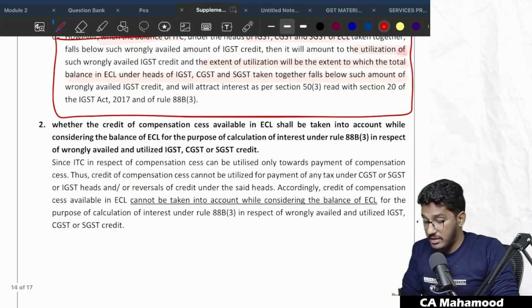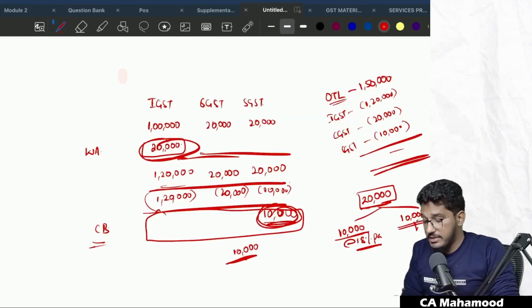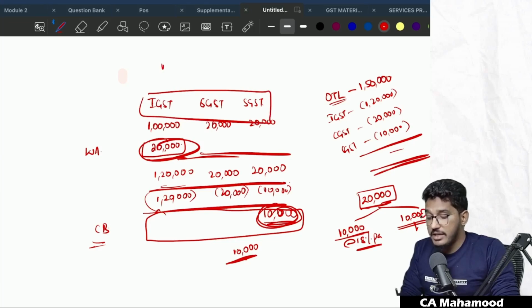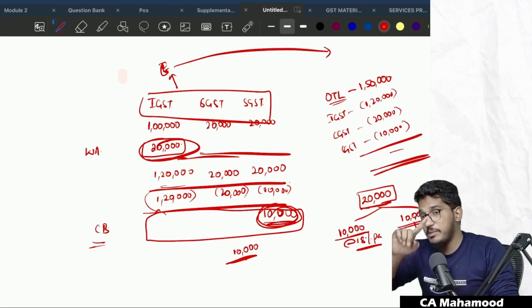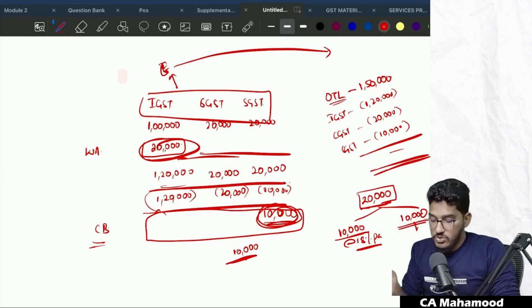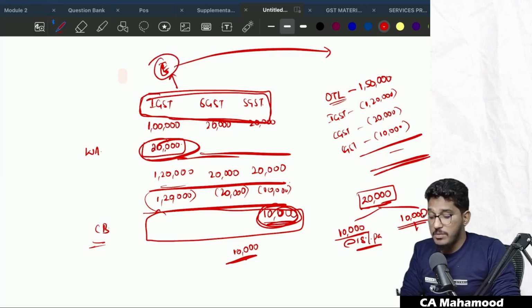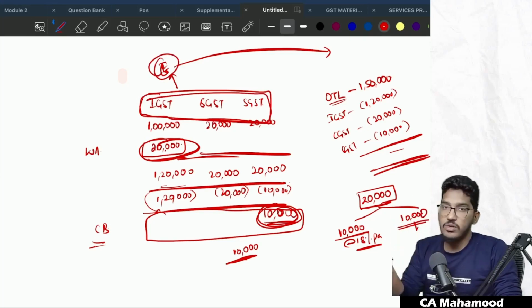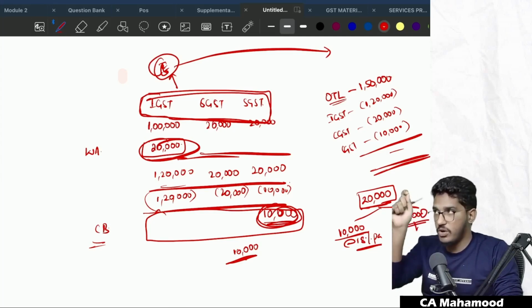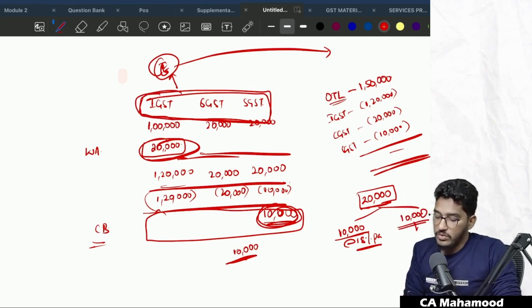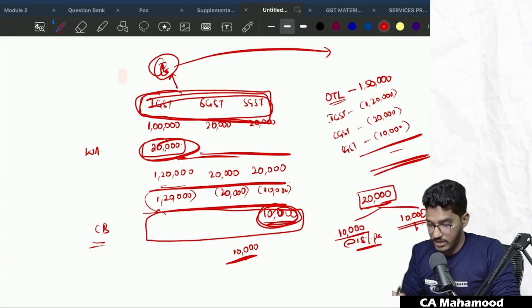And one more thing: sir, in considering that closing balance, should I consider the credit which is there in the electronic GST compensation cess also? No, you should not consider credit in the GST compensation cess. Why? Because GST compensation cess can be utilized only for the payment of GST compensation cess. So someone got the doubt: I will consider the closing balance in IGST, CGST and SGST; should I consider the closing balance in the GST compensation cess account also? No, don't consider the closing balance in the compensation cess account. Only consider the closing balance in IGST, CGST and SGST.